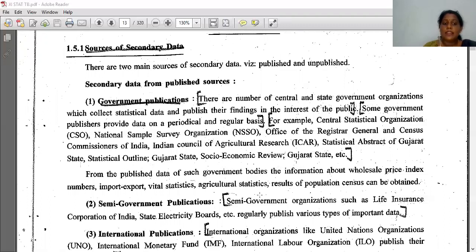Right? These all are the names of government publications, from where we will get the data, like the birth rate in the year. If you want to know the birth rate of India in the year 2000, or 1980, or 2001, any year, you can get this. Then the percentage of poverty, the economic condition of India in a given year, the inflation rate, all this information you will get from these publications, right?